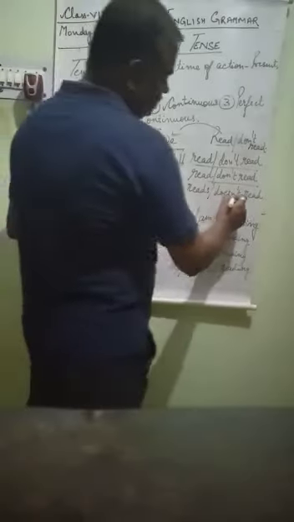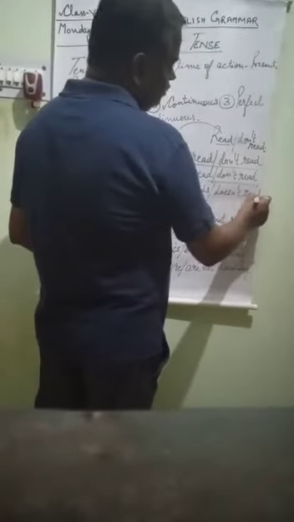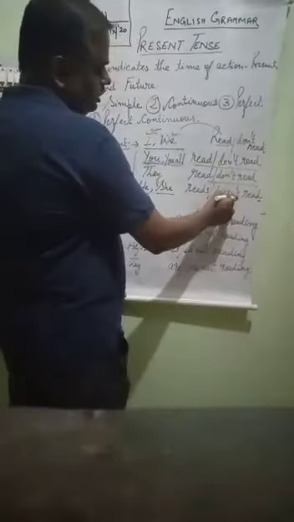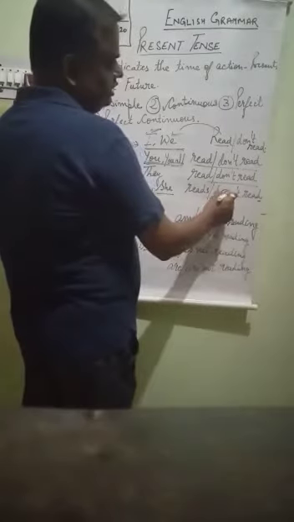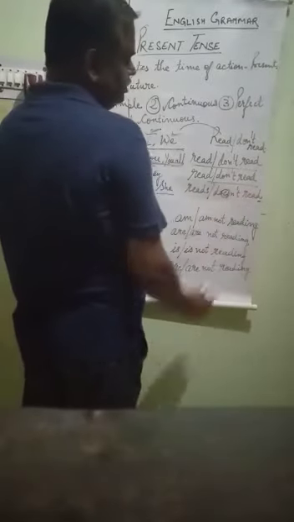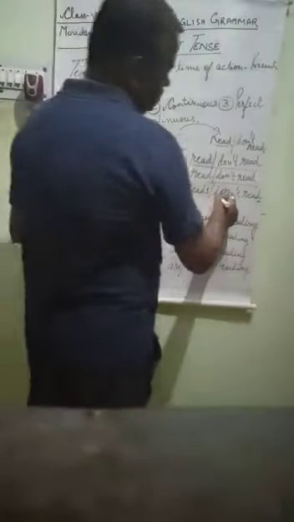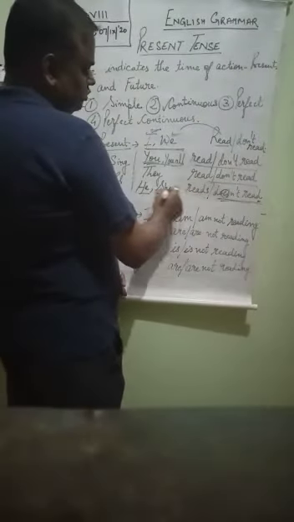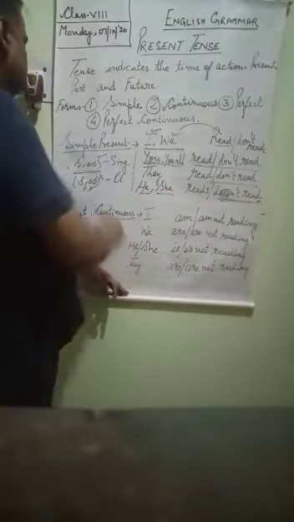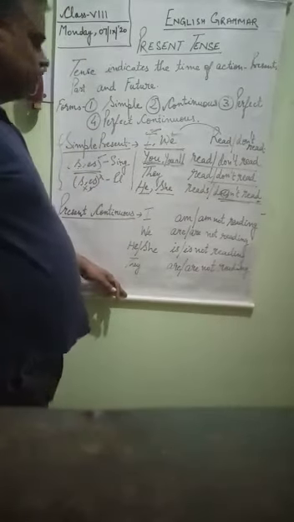Now here you can say, sir, why are we not using reads here? Because in does I have already used es, so two times es we will not use. Does already has es in it, that is why we will not use s here. We will use he doesn't read or she doesn't read, and if does is not there, and we only have to write read, then he reads or she reads. So this was the rule of simple present tense.